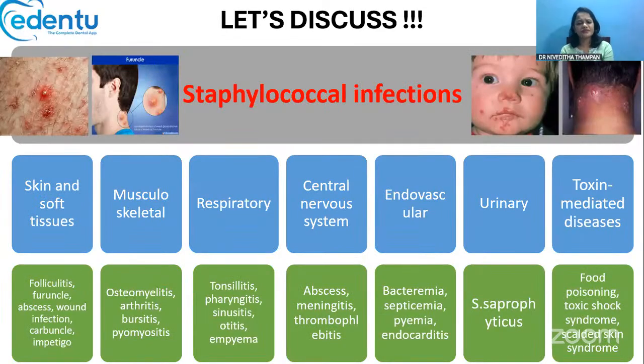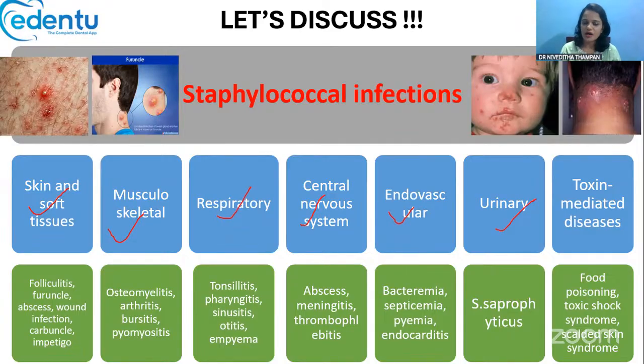What infections can staphylococcus produce in our human body? It can affect any system: the skin and soft tissues, the musculoskeletal system, the respiratory system, CNS, endovascular system, urinary system, and like that, almost all the systems.